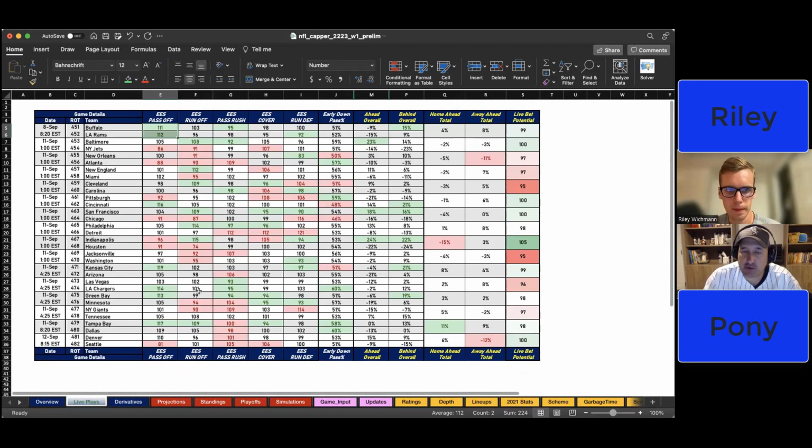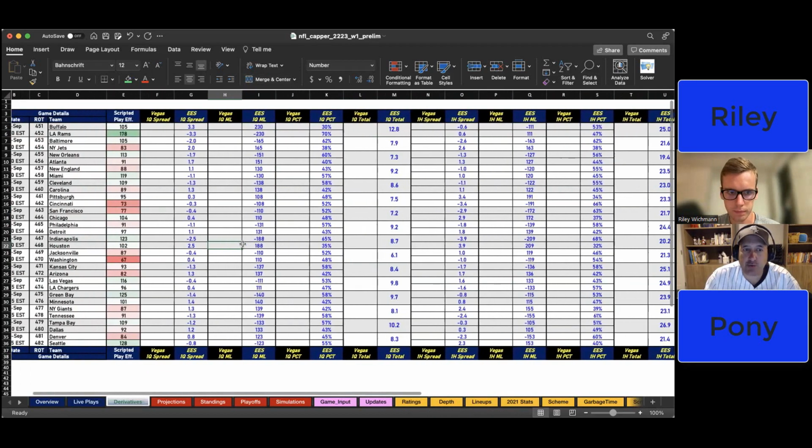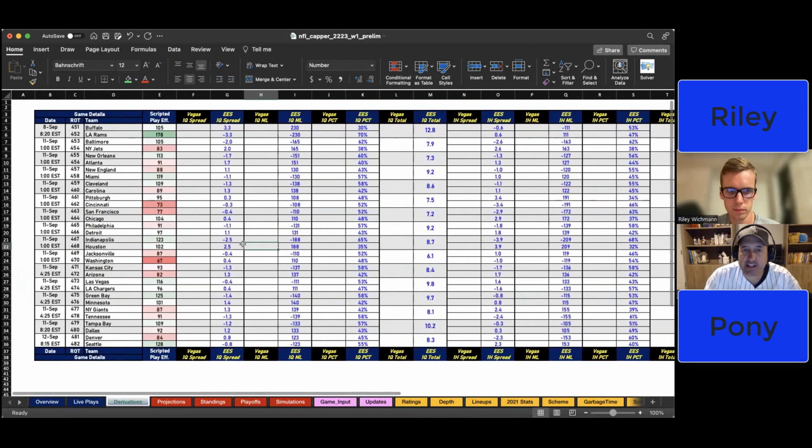We do have one more sheet. You get 3 sheets a week for all the games. Our last sheet is the derivative sheet. Basically that just means first quarter, first half. I know a lot of people like to bet these. They don't come out until later in the week, but Riley does a great job of pinpointing first half, first quarter, overs, unders, sides. If there is any edge, he will sniff it out.